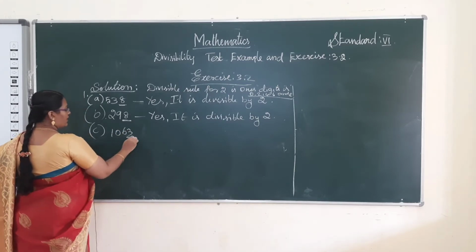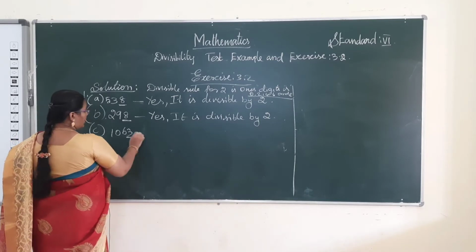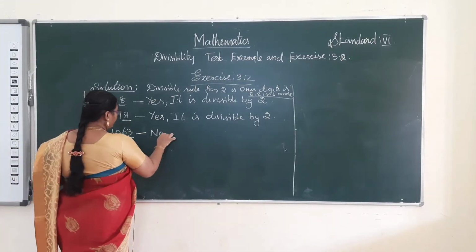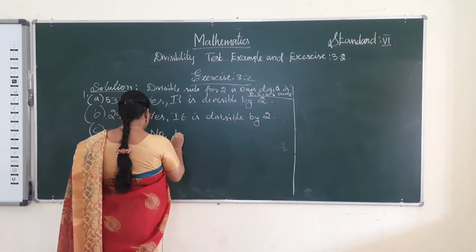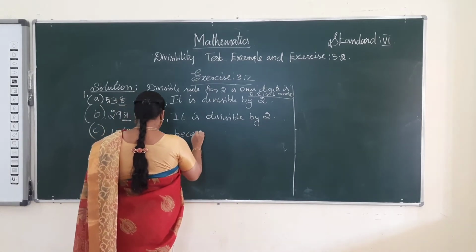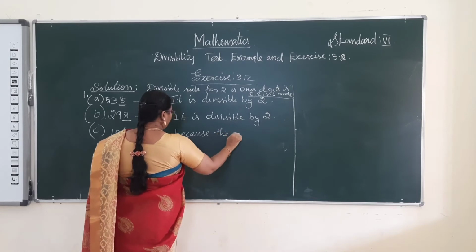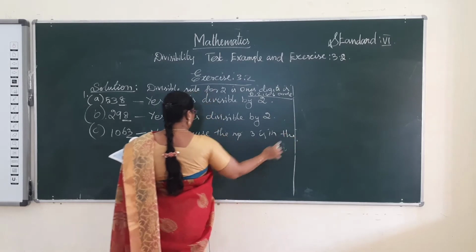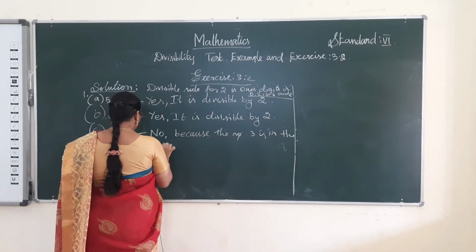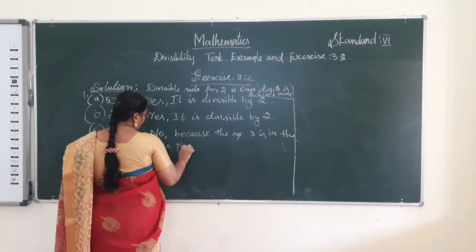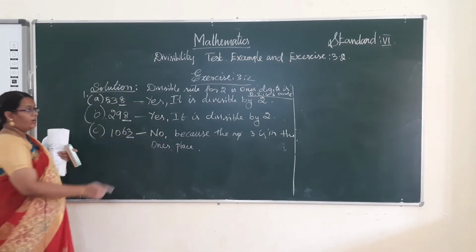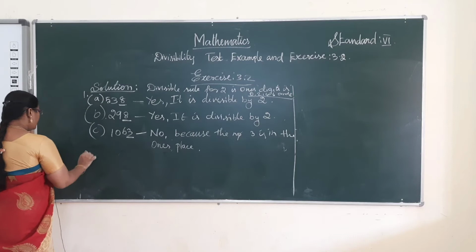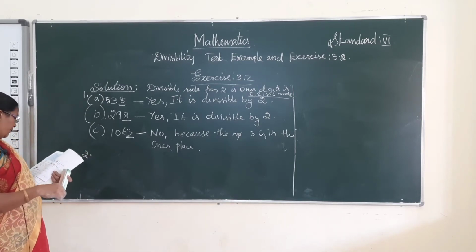So here the ones place is 3. It does not satisfy the divisibility rule. So no, because the number 3 is in the ones place or digit. The reason is that the number 3 is in the ones place. That's all.